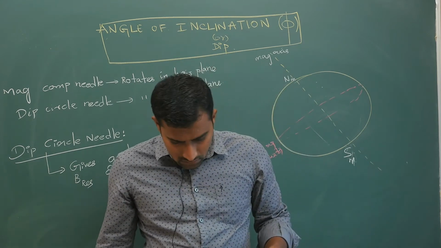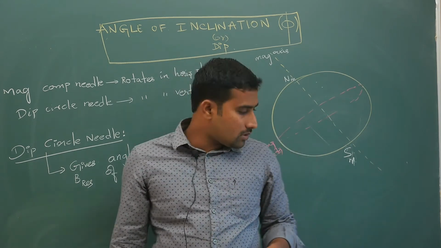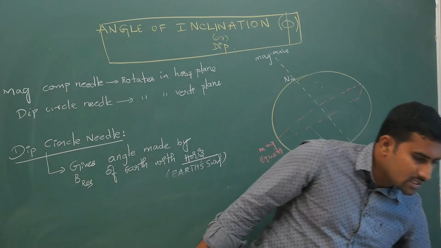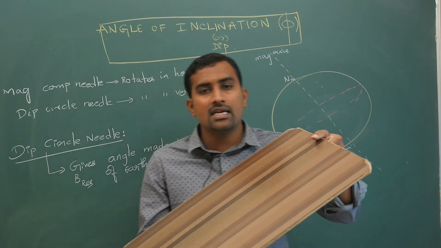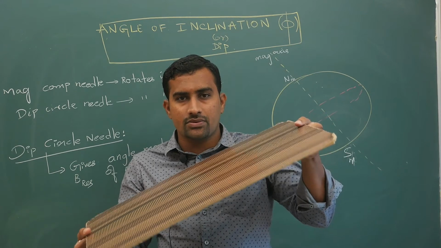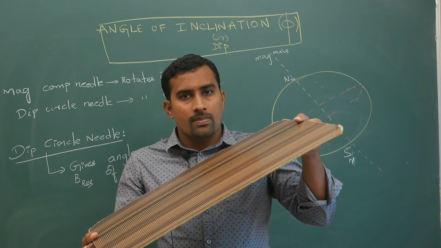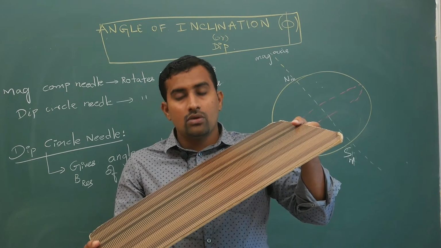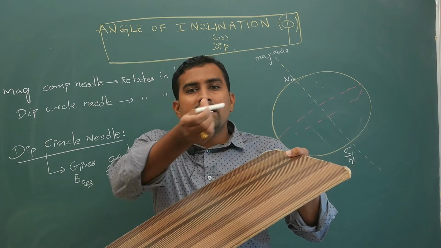So if I take any sharp object, say my resultant magnetic field direction is this way. Now look at this. If you take a compass needle, what will it do?